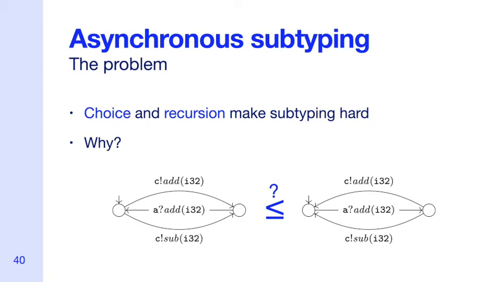But first, let's understand why asynchronous subtyping is so difficult. For example, to verify this optimization to the ring protocol that we saw earlier, we must check that each possible execution path in the supertype has a corresponding path in the subtype. But the problem in this case is that not only is each execution path infinite due to the recursion, but there are also an infinite number of possible paths to check because of the choice. This is because each time we recurse, we can pick a different choice, causing there to be an infinite number of possibilities.